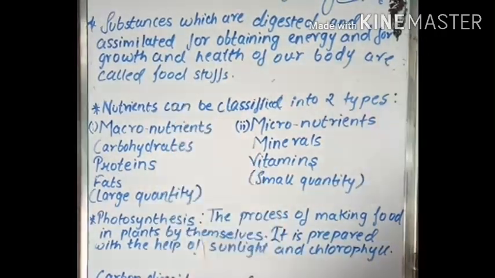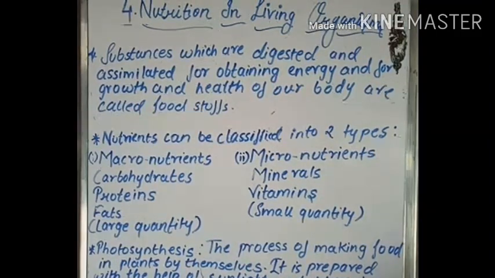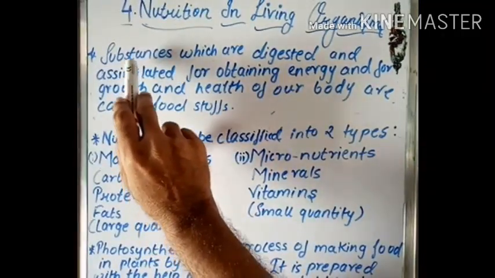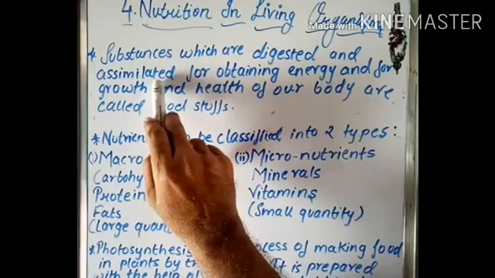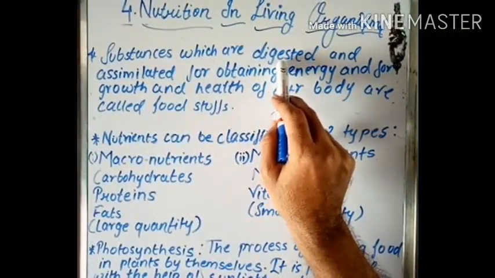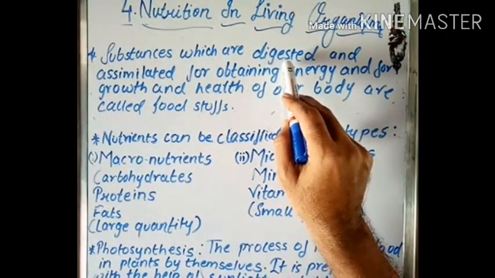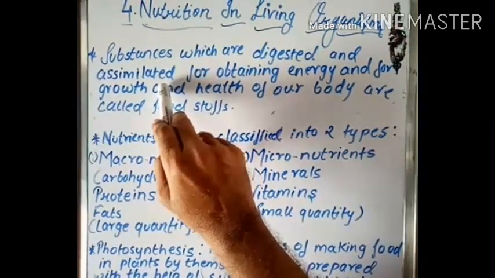Now try to understand what are foodstuffs. Substances which are digested and assimilated. The substances which are digested after eating that food, taking the food in, those things are digested and assimilated, converted